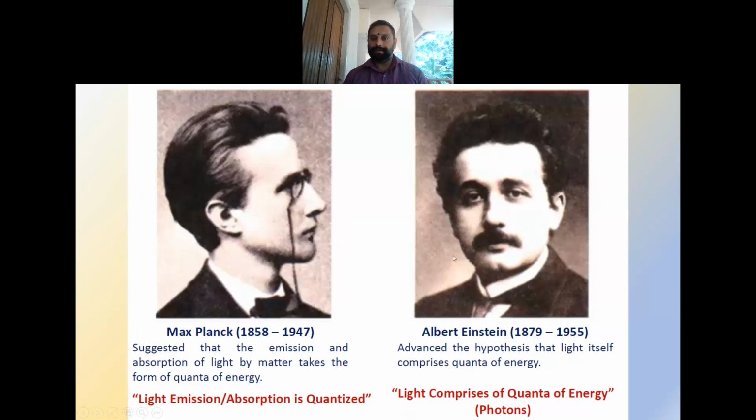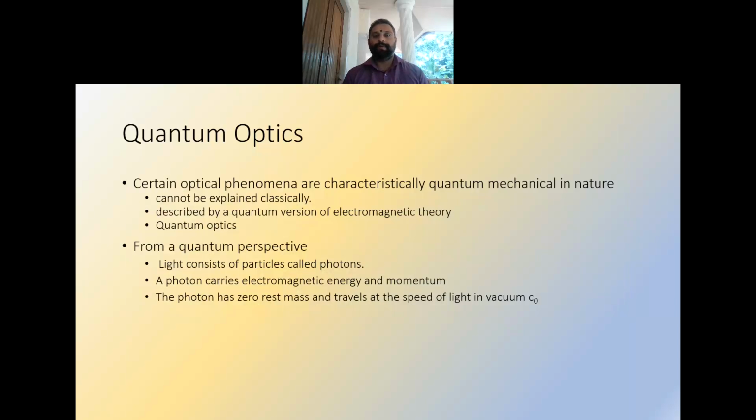These two scientists have made a debate in this quantum optics theory. There are certain optical phenomena like absorption, emission, spontaneous emission and stimulated emission which cannot be explained based on the electromagnetic theory of light. So the quantum nature of the light will come into help. Using the quantum nature of the light, we can explain absorption and emission.